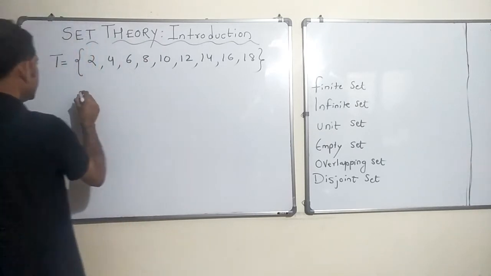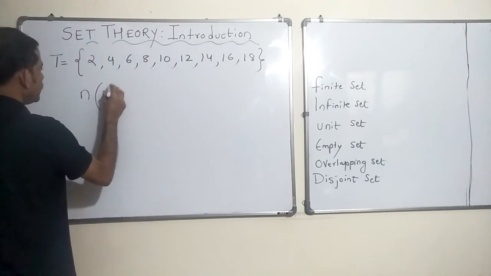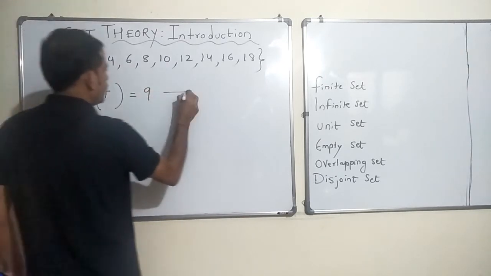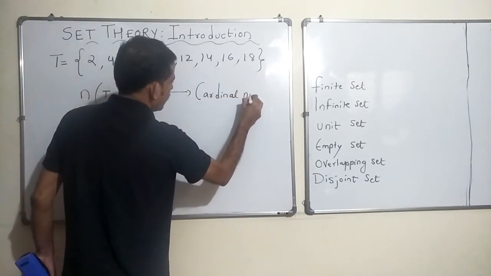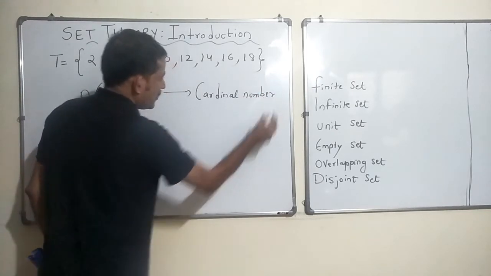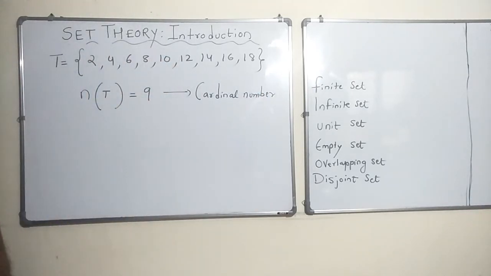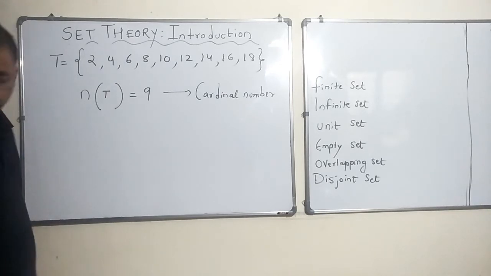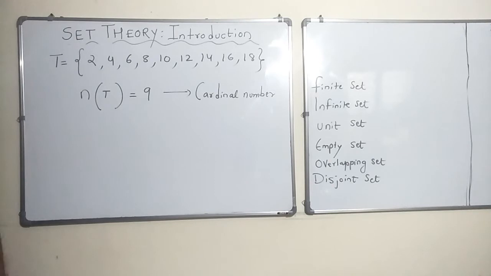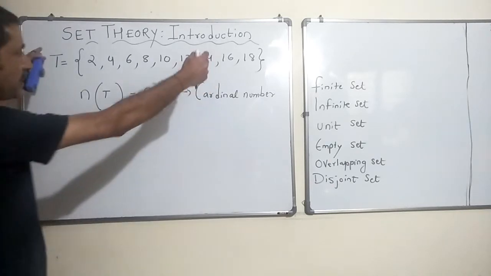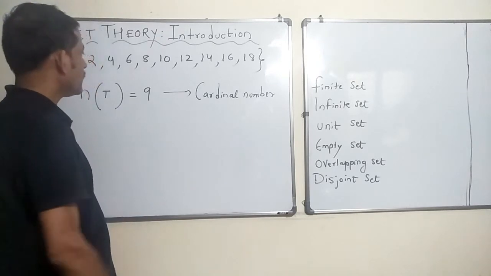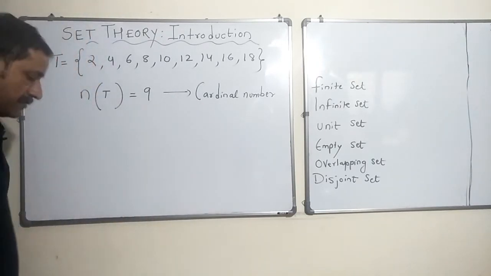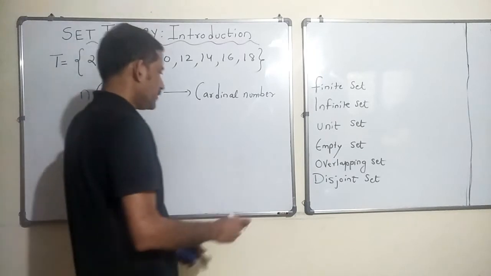Now that is called the cardinal number. So what is a cardinal number? The number of distinct elements in a finite set. This is a finite set and the number of distinct elements is 9 in this case. So 9 is the cardinal number of the set. All right. So we studied about cardinal number.